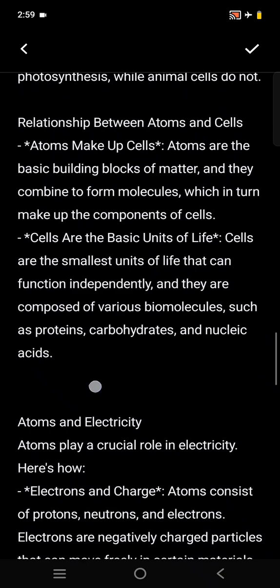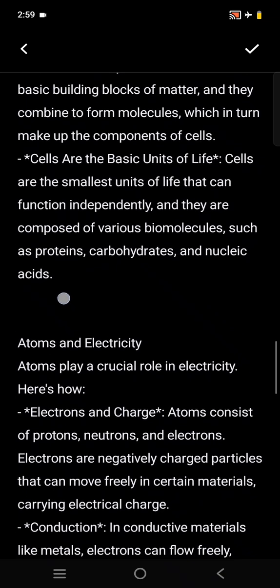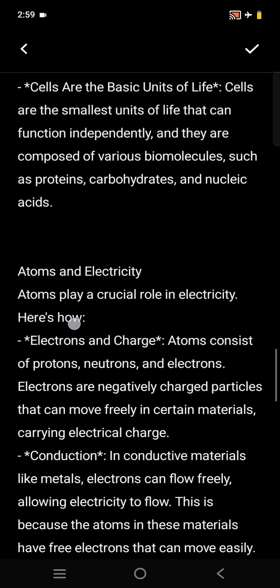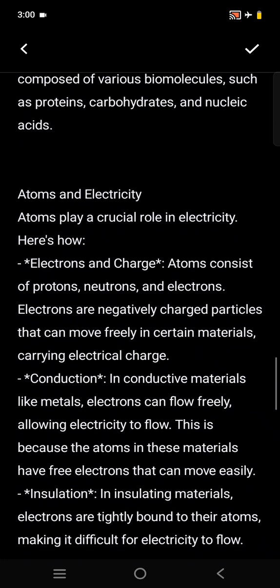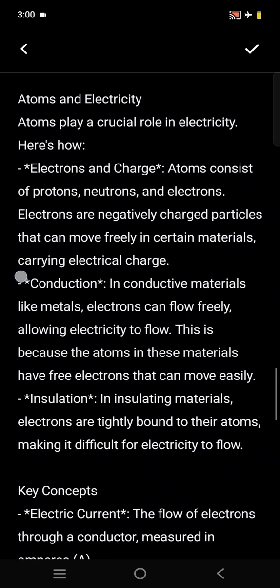For the simple reason that all these animal and plant cells are also composed of atoms. Atoms and electricity: in the orbits of the atom, electrons are present, and the flow of electrons is called electric current. So without an atom, without electrons, electric current is also not possible.